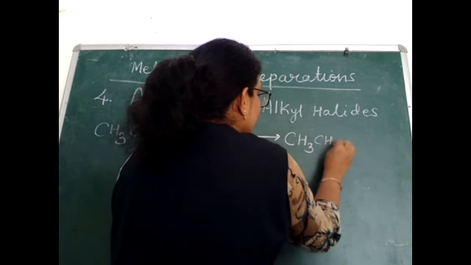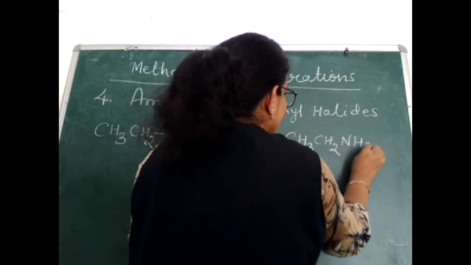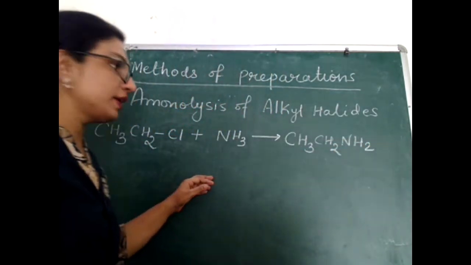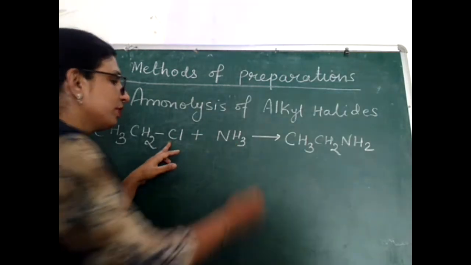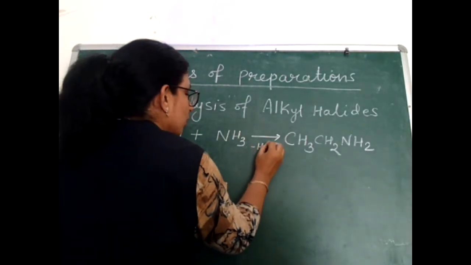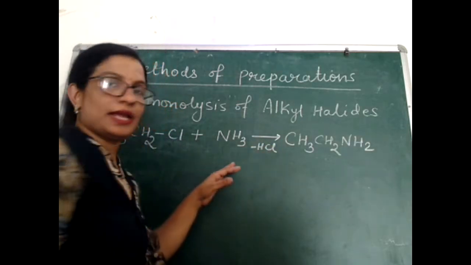We are getting primary amine. And what will be the side product here? H from here, Cl from here, that I am writing here on the arrow in the form of minus HCl.